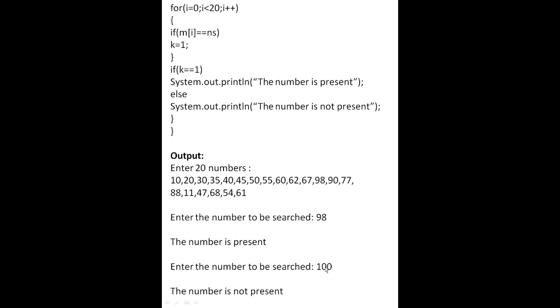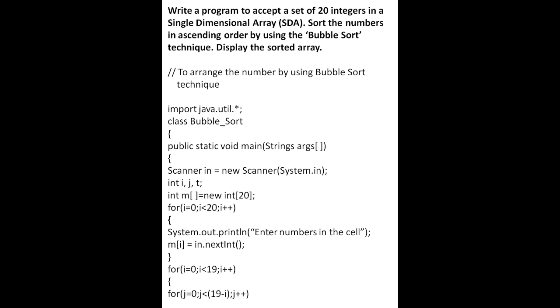Otherwise, if we are searching for 100 and it is not in this list, the message will be that the number is not present. You will write the variable description also. Now this is the bubble sort technique. There are two techniques, selection sort and bubble sort, but in your syllabus only bubble sort is included. We will enter 20 numbers and sort them in ascending order.